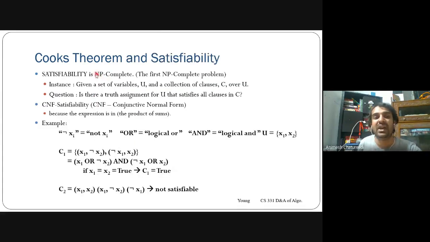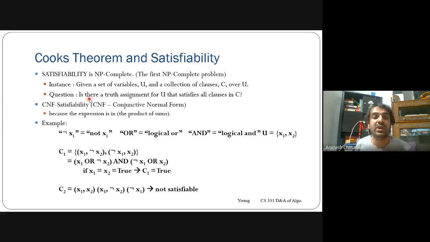The first type of problem was defined by Cook as satisfiability. Satisfiability is one of the NP complete problems, the first NP complete problem defined by Cook. And what inputs did he take? He took as inputs a set of variables and a collection of clauses, and those clauses are worked out over those variables. I hope that you have studied the AND, OR, and NOT gates and these logical inputs and outputs.